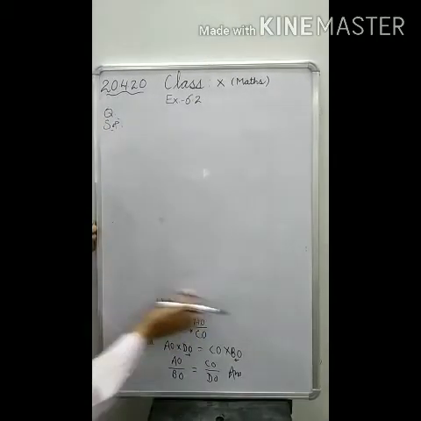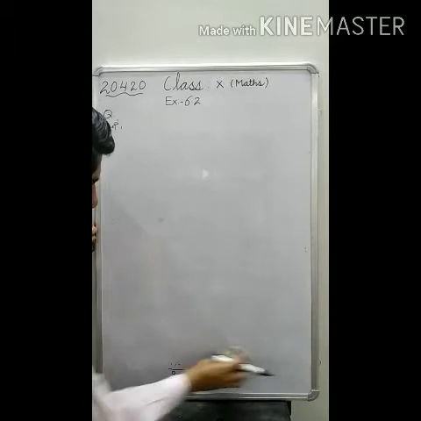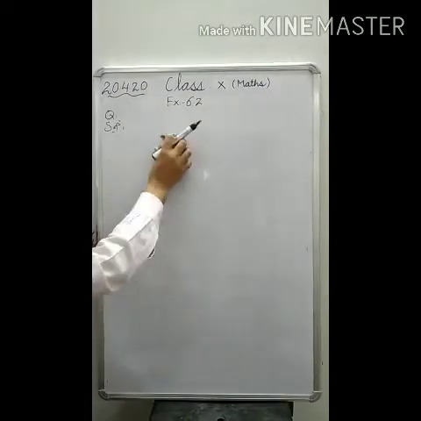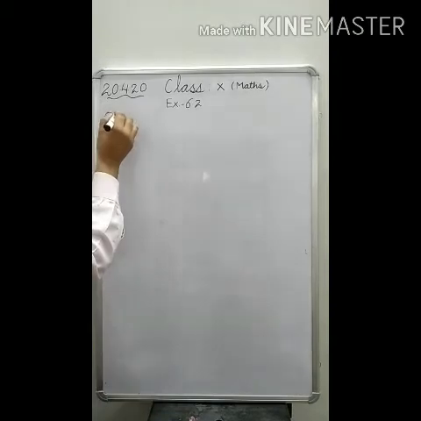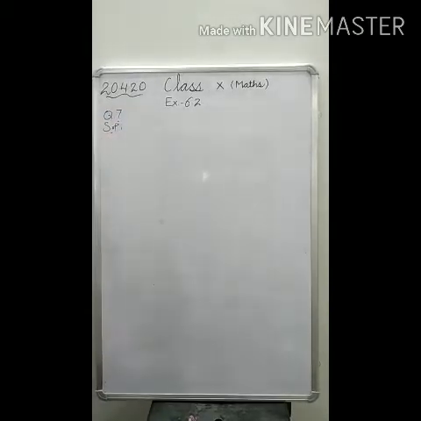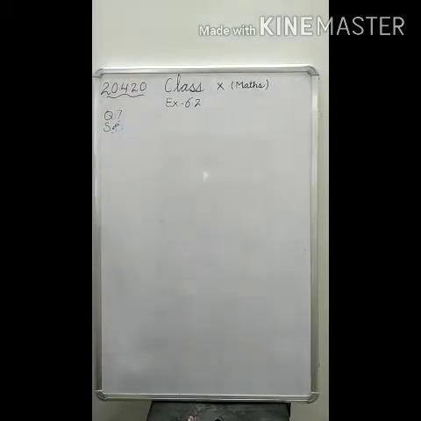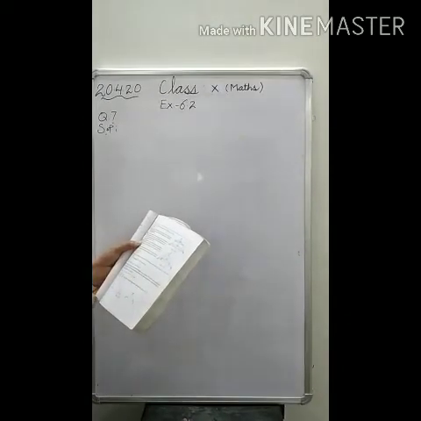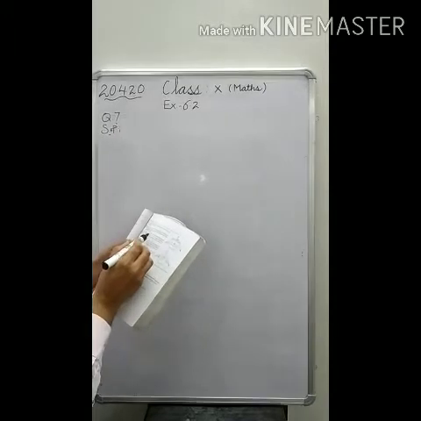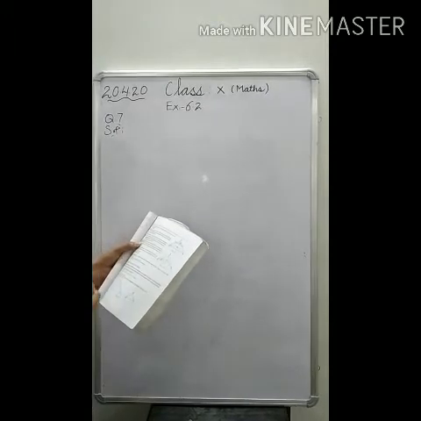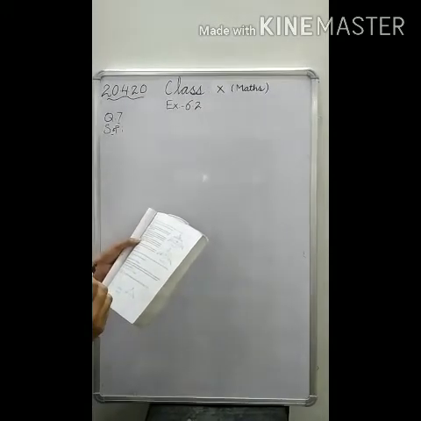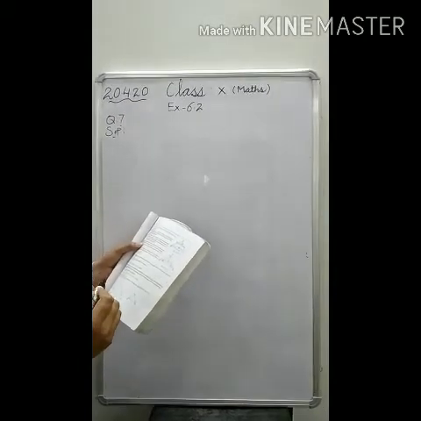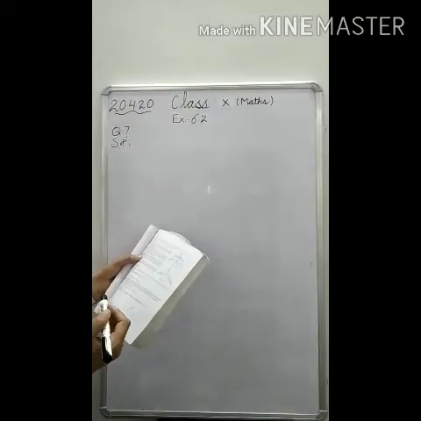In this question number 7, using theorem 6.1, this is the statement of question number 7. Using theorem 6.1, meaning BPT, prove that a line drawn through the midpoint of one side of a triangle parallel to another side bisects the third side.